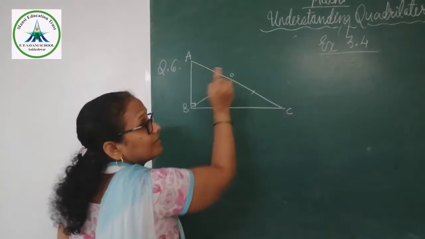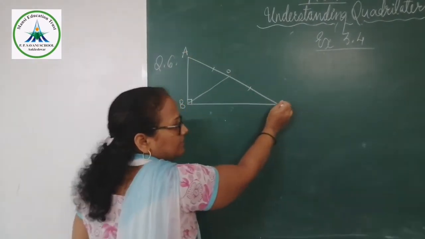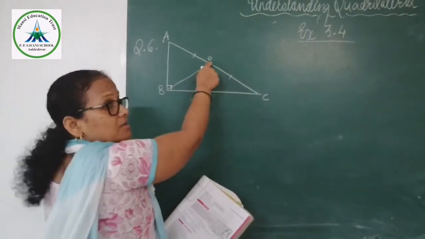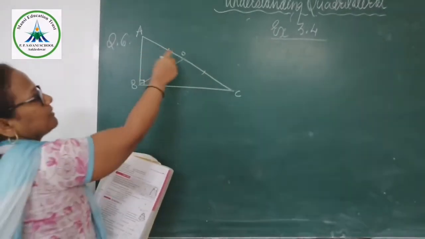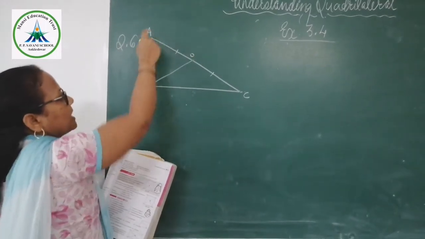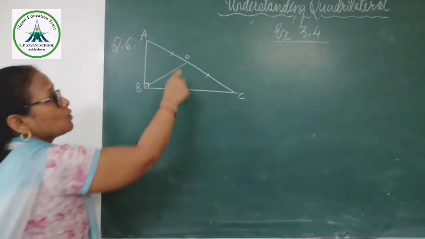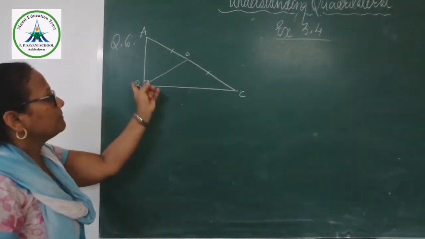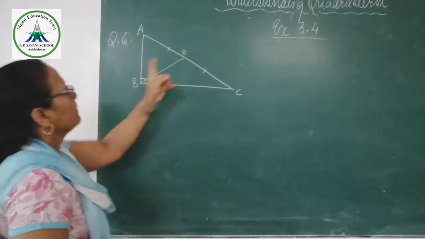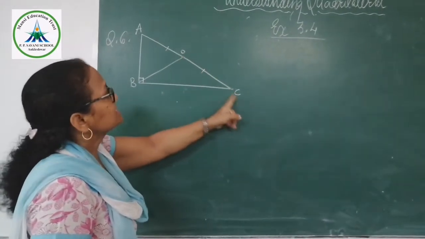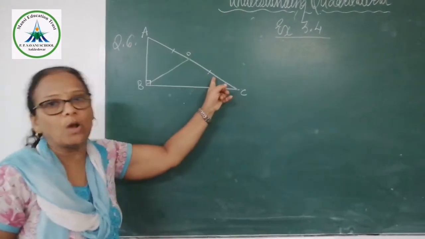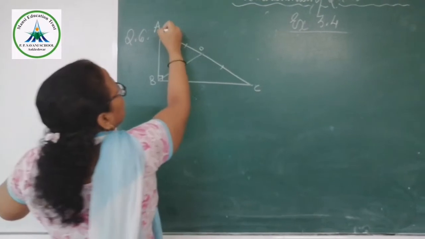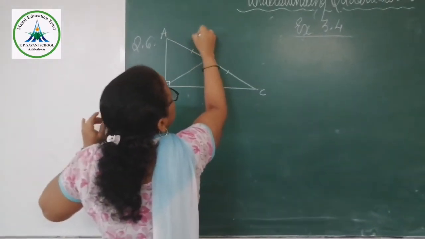Now here O is a midpoint of AC, right? Here you have to prove that this O is equidistant from A, B and C. That means this O is at equal distance from A, B and C. That means AO, BO and CO, these all are equal. We have to explain. For that, I will explain this diagram.